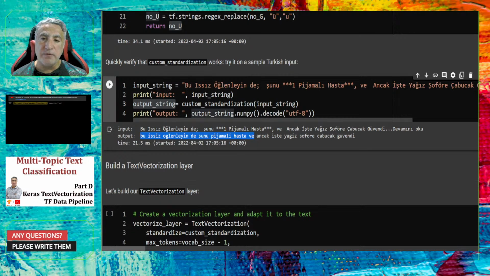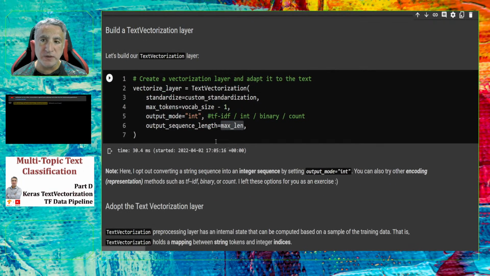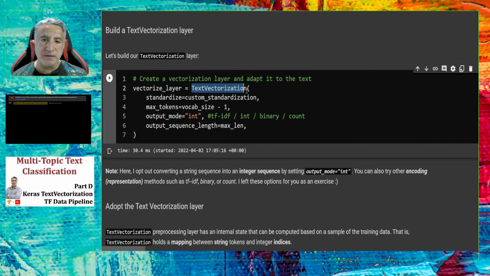Now, since I prepared my custom standardization function, I can begin with the text vectorization layer. Please keep in mind that the text vectorization layer is a Keras preprocessing layer, such as the input layer or dense layer or LSTM layer. It's just a Keras layer. So as in every Keras layer, we have some properties or arguments.